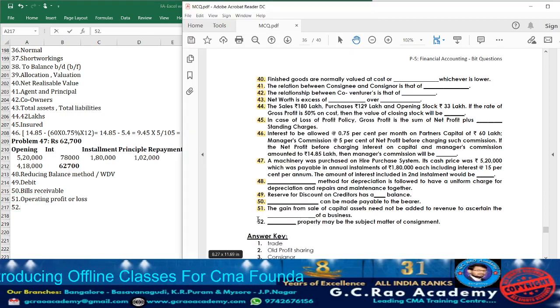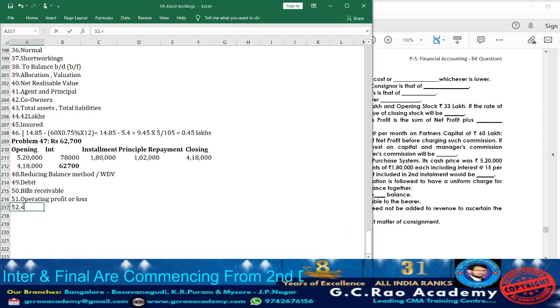Now let us move on to question 52. What they are telling? Dash property may be the subject matter of consignment. Usually in consignment, which kind of goods they are going to utilize? Movable goods. They are going to sell which goods? Movable goods. So movable property may be subject matter of consignment. So accordingly, take down the answer. Movable.